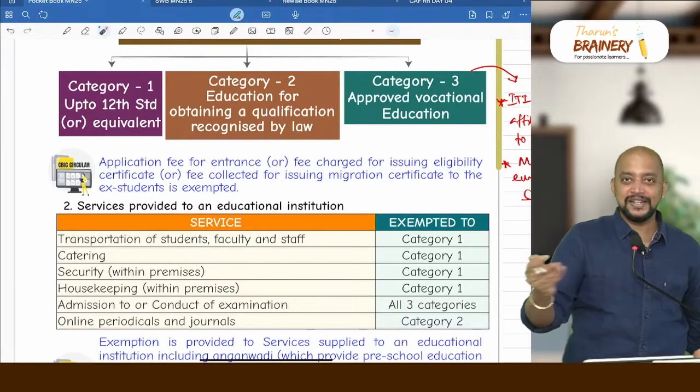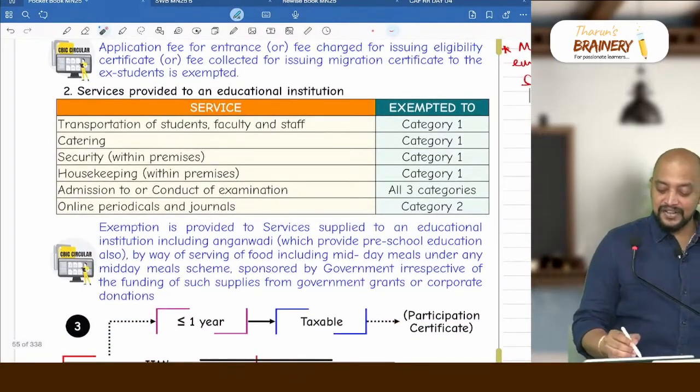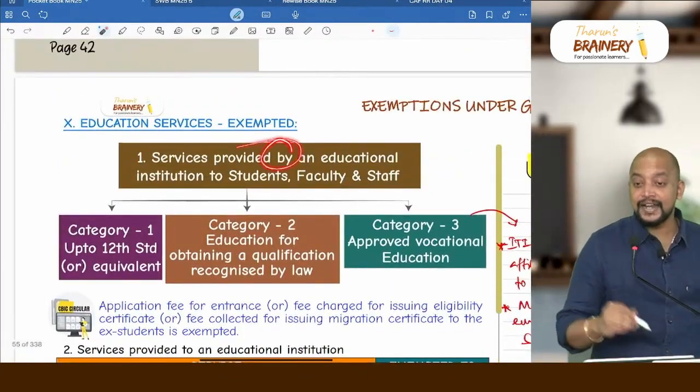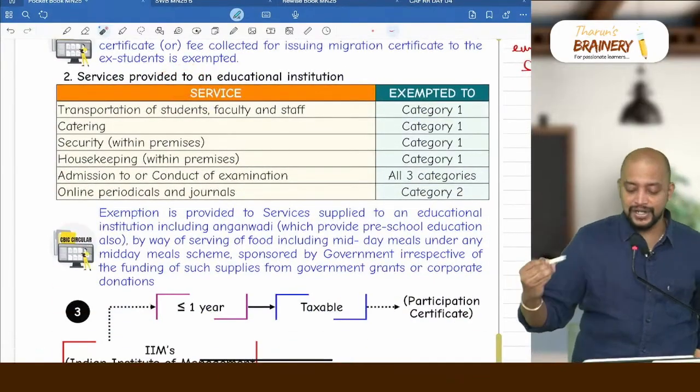Got it? So X means small x only, very near. Got it? So that is this. Then service provided to an educational institution. First one is services provided by an educational institution. Next one is services provided to an educational institution.